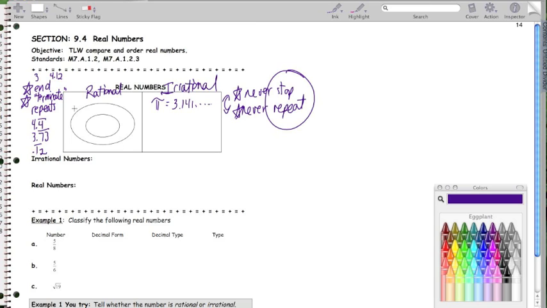So there are some categories. Within all the rational numbers are the integers. These are all the negatives and all the positives. So these are all rational numbers. They all stop. Within that, we have the whole numbers, which we study, like 0, 1, 2, 3, and so on. All of those stop.